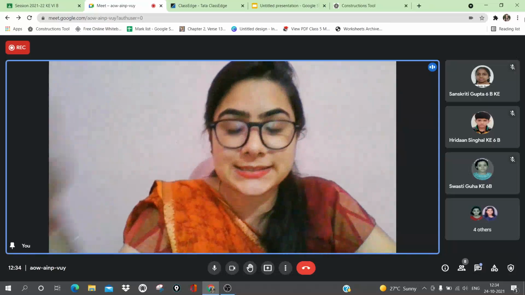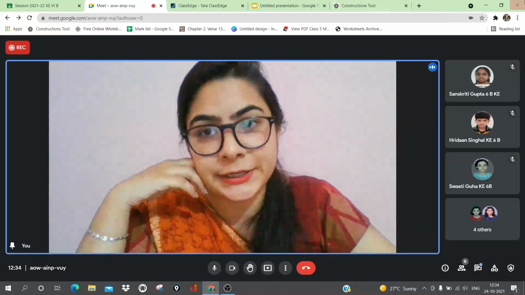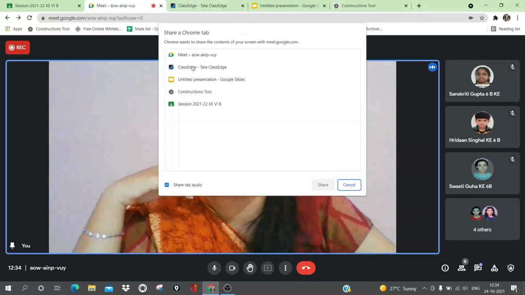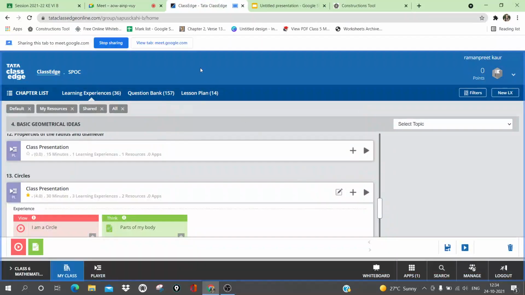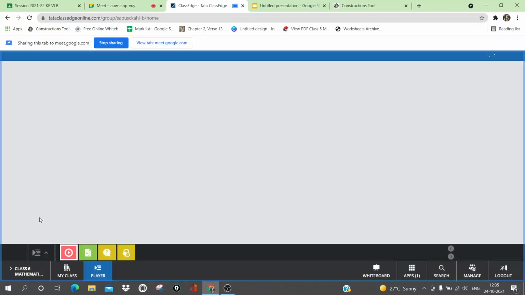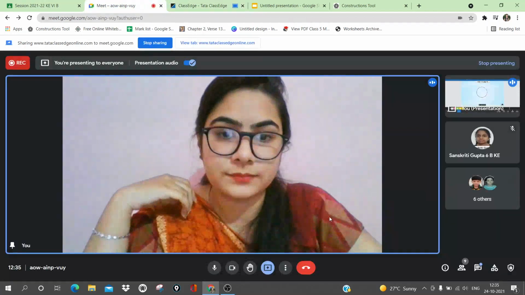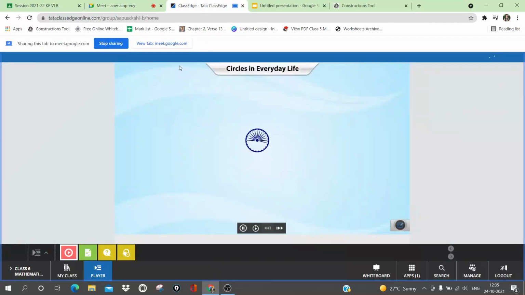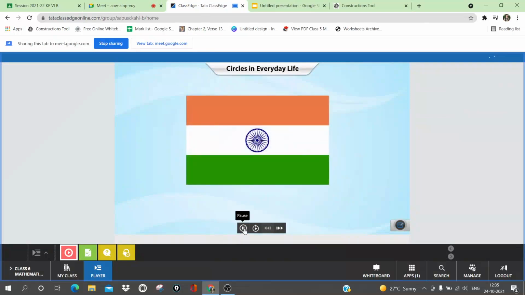Now let us start with the video, the introduction of the circle. So I am sharing the tab with you all. A circle is a simple curve which is closed. The points of a circle are equidistant from the center. The chakra on our flag is a circle, and the spokes are of the same size.